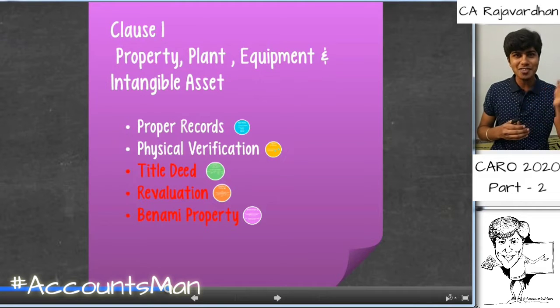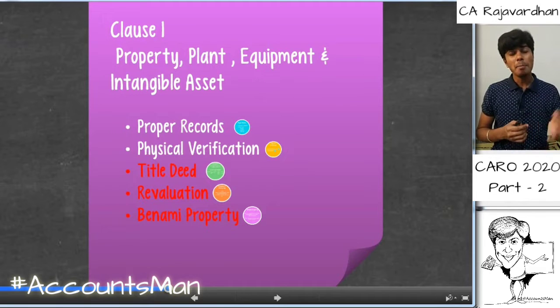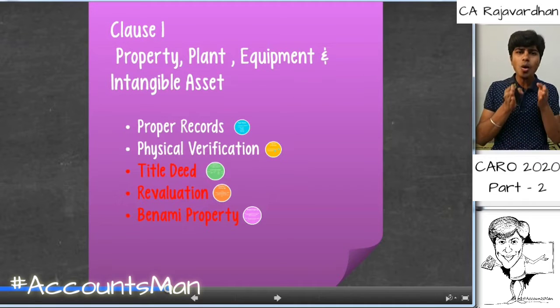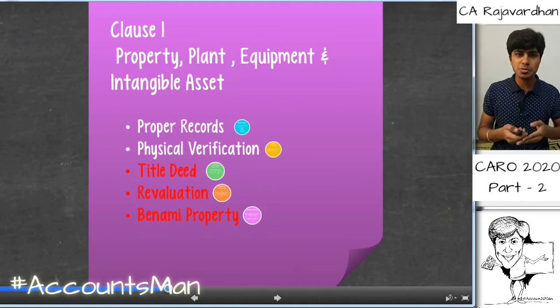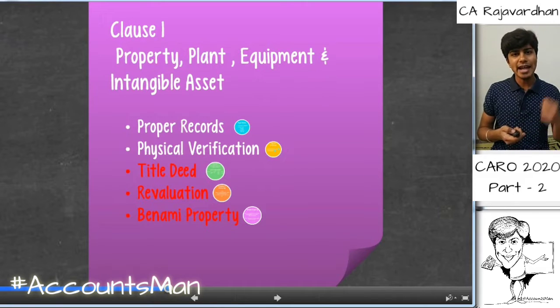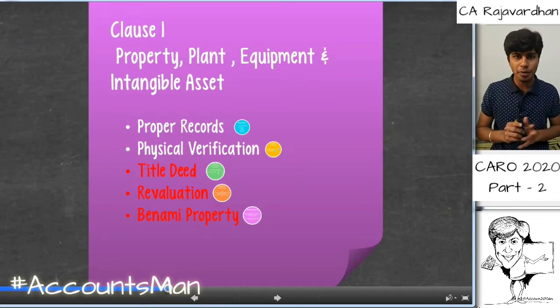Management will not decide whether the physical verification is to be made. Physical verification has to be made. Management will decide what is the time intervals at which this is particularly supposed to be made. As a statutory auditor, we'll just comment upon whether that management discretion is appropriate or not. Another important point is we need to check whether the physical verification is made during this year. If it is not made during this year, how will it affect our opinion is also supposed to be noted, and then we need to comment upon the same.